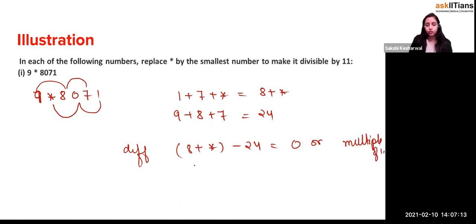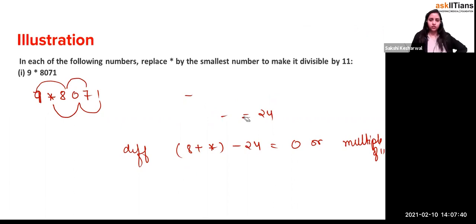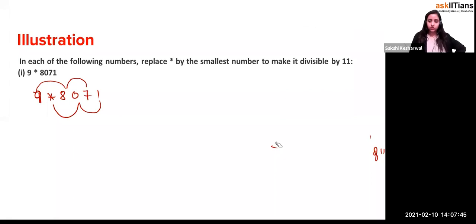So this is minus 16 plus star. No. Am I taking it right or not? Oh my goodness, I did the calculation wrong. Wait a minute. Something is wrong.